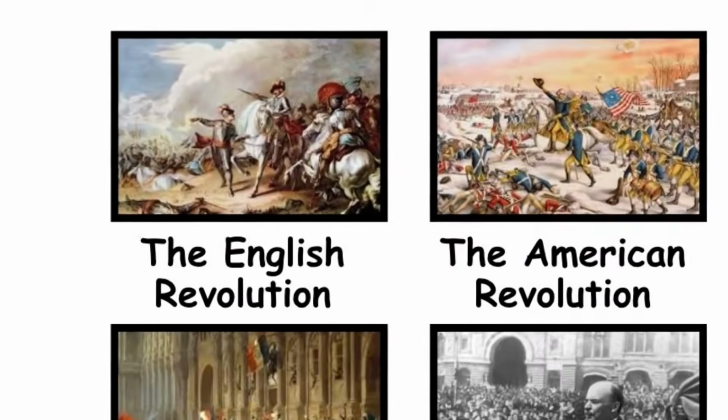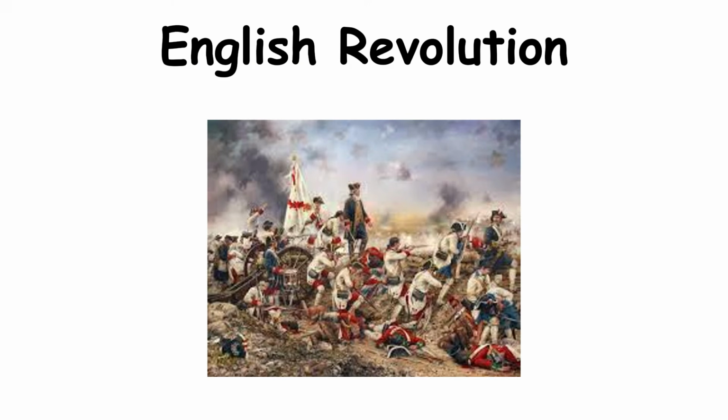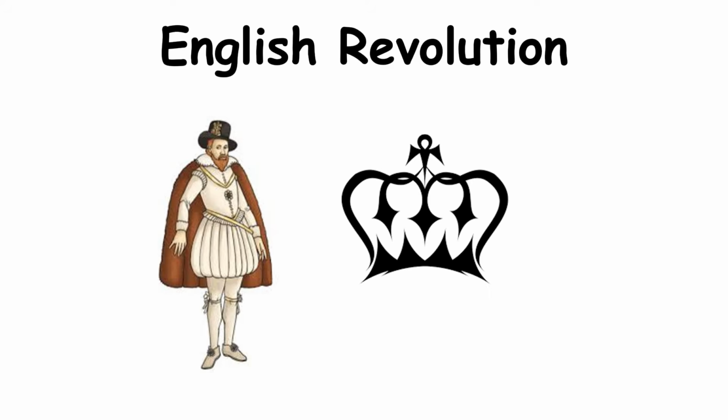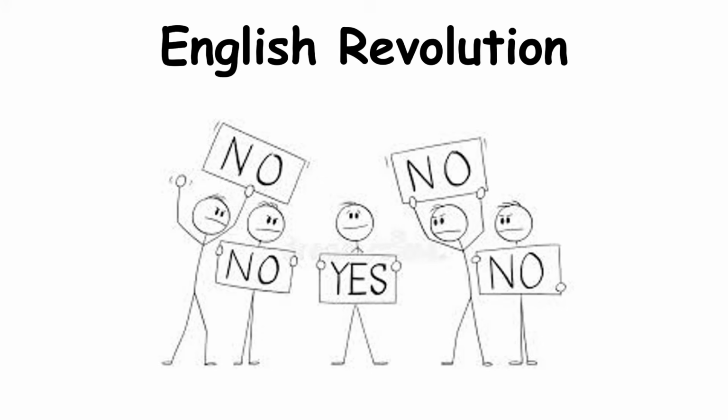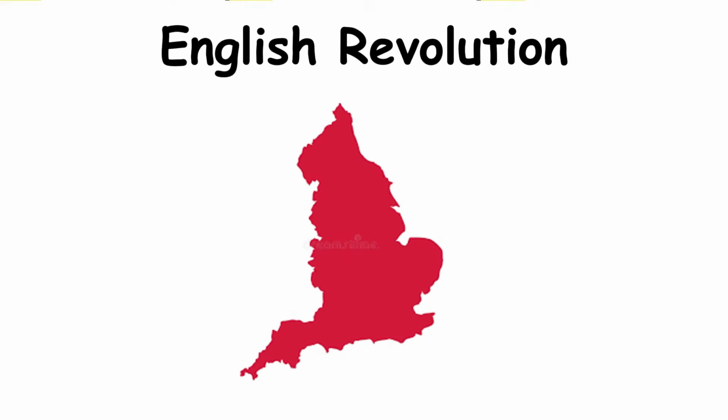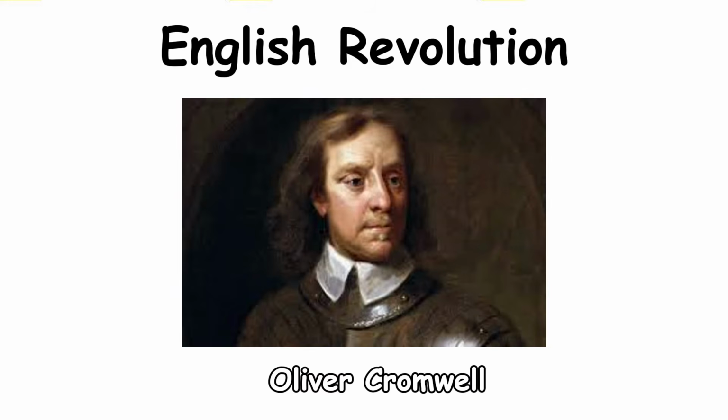The English Revolution. It began when tensions exploded between King Charles I and Parliament. Charles believed in the divine right of kings, that his power came from God. Parliament disagreed, demanding a voice for the people. The result was civil war. After years of brutal fighting, King Charles I was executed, and England briefly became a republic under Oliver Cromwell.